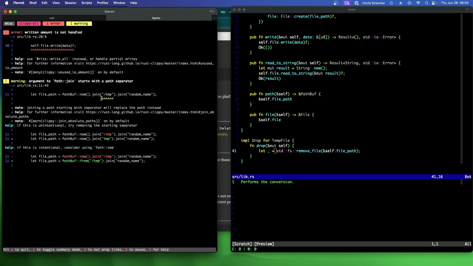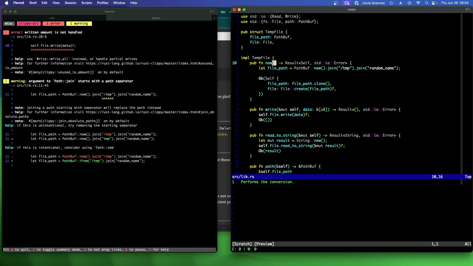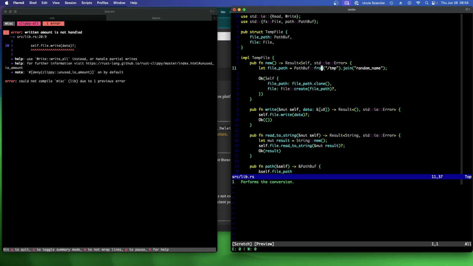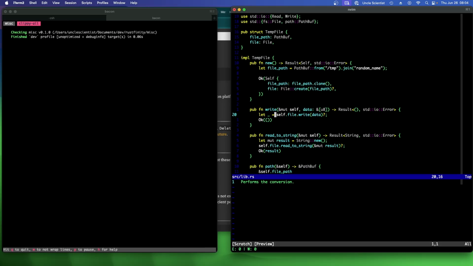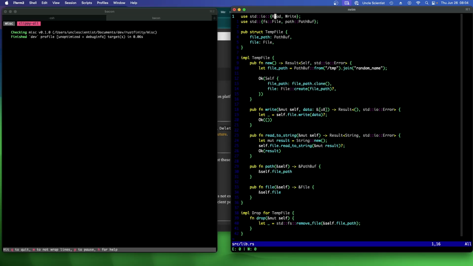What is this saying here? Oh, it starts with a path separator. Okay. I do want it to replace it instead. Oh, I see. Do it this way. Written amount is not handled. Okay, we can handle that. There. That better? Okay.